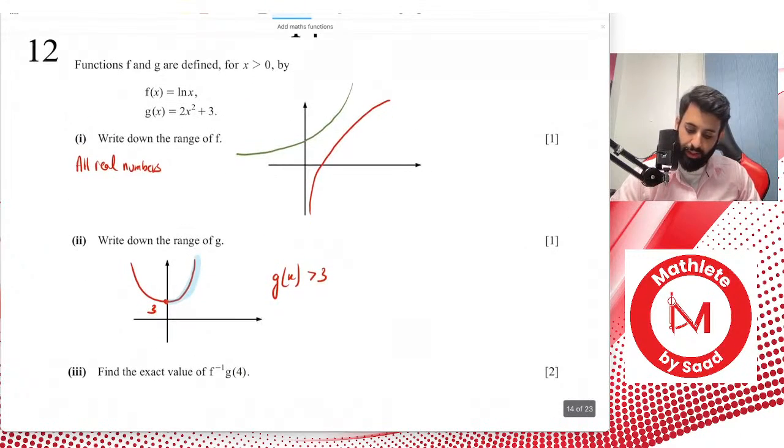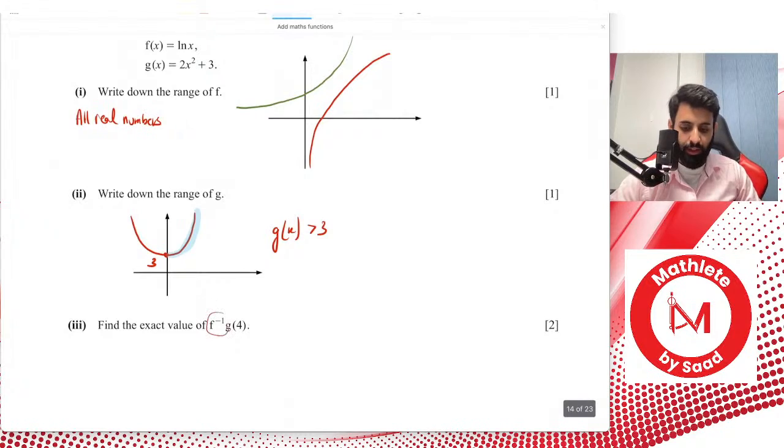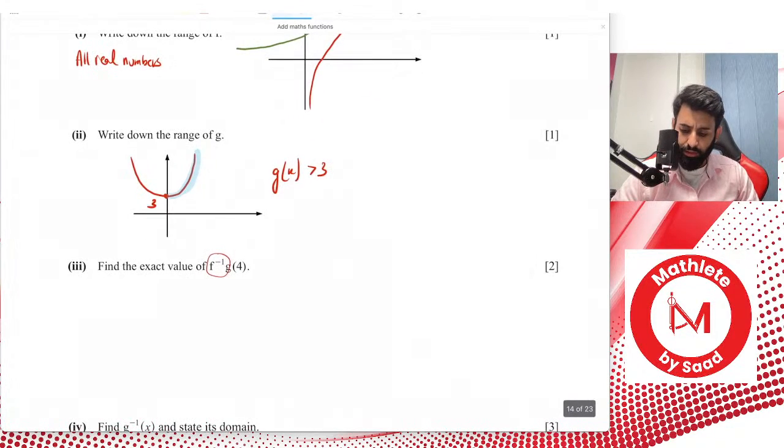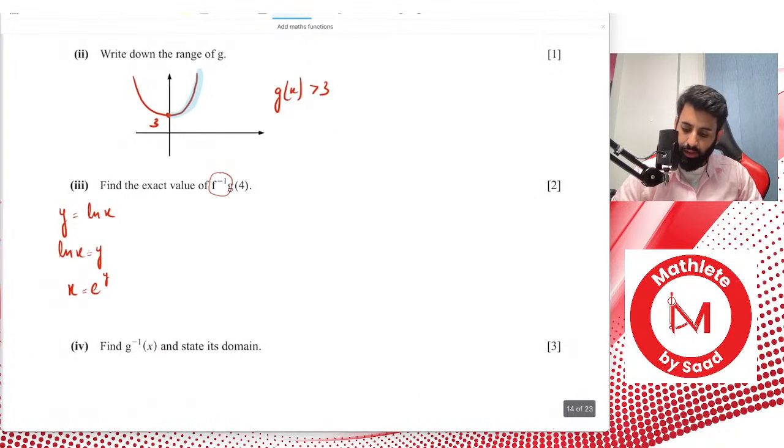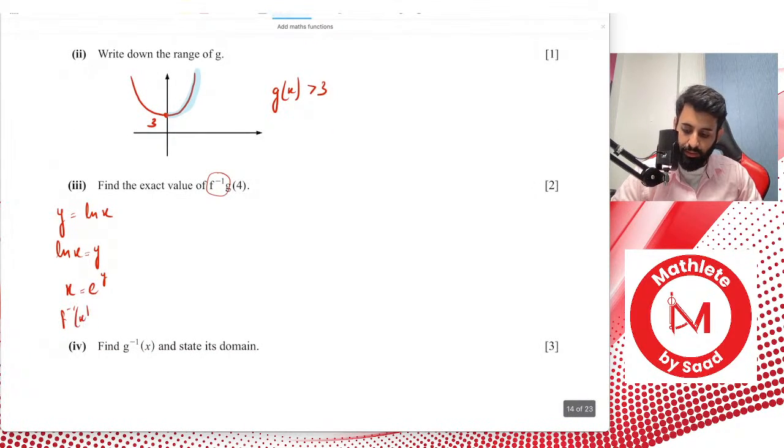So obviously we'll have to find f inverse first, which we can do in a jiffy. So y equals ln x. Let's write this nicely: ln x equals y. Remember, the base of ln is e, so x equals e to the power y. Now we can do the final step, which is f inverse of x equals e to the power x.